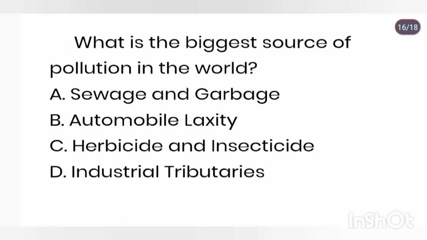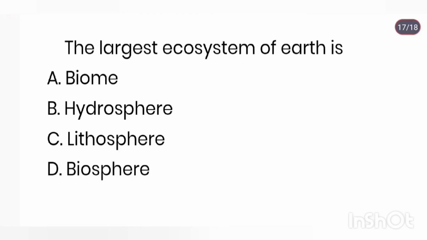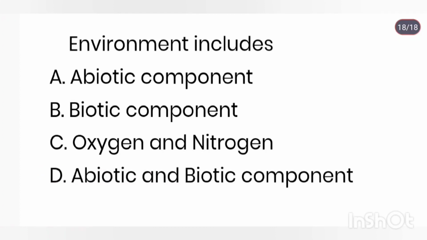What is the biggest source of pollution in the world? Sewage and garbage. The largest ecosystem of the earth is the biosphere. Environment includes both abiotic and biotic components. Biotic component describes a living component of an ecosystem. Abiotic components are non-living chemical and physical factors in the environment which affect ecosystems.